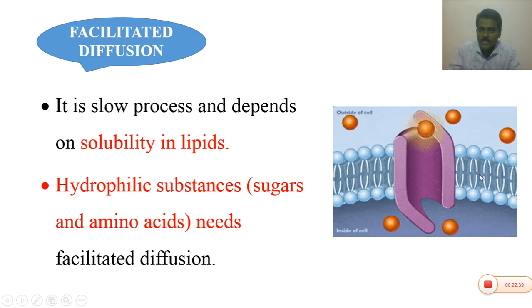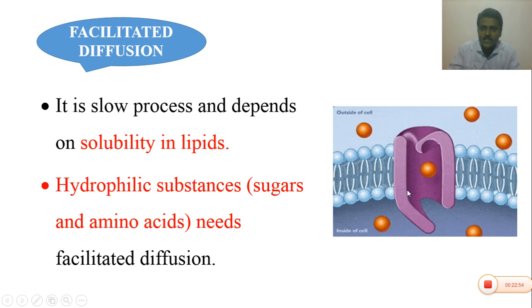So the cell membrane does not allow the movement of polar substances. To transport these polar substances across the cell membrane, it possesses a special protein molecule called porins. These are the protein channels.